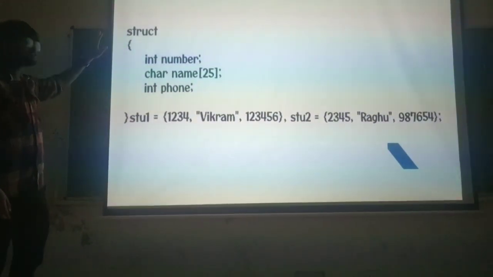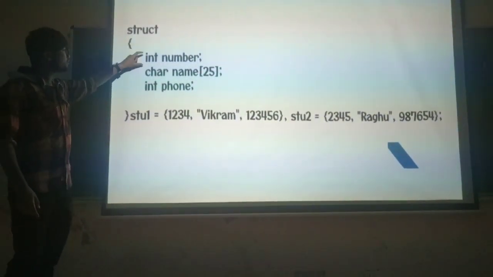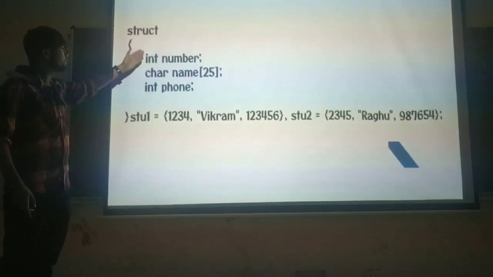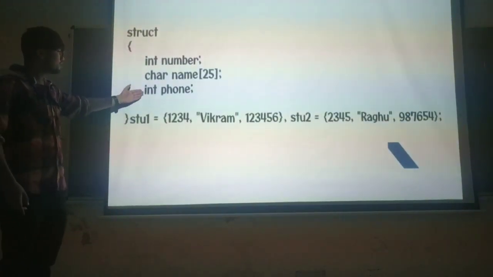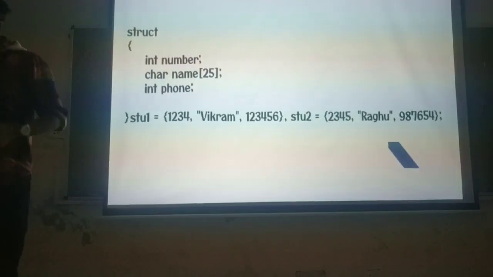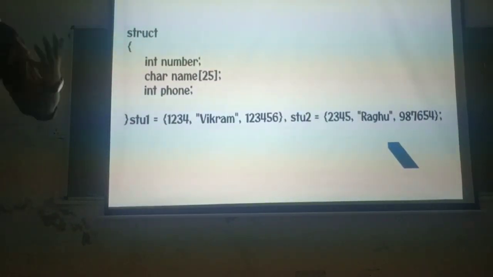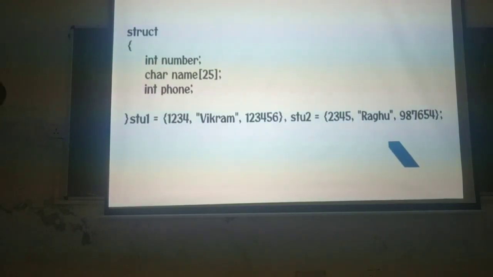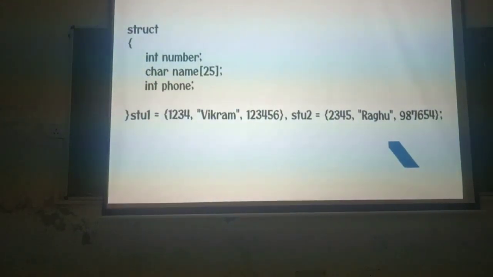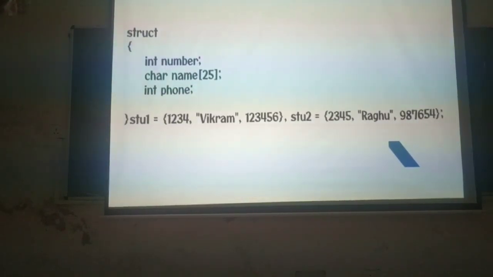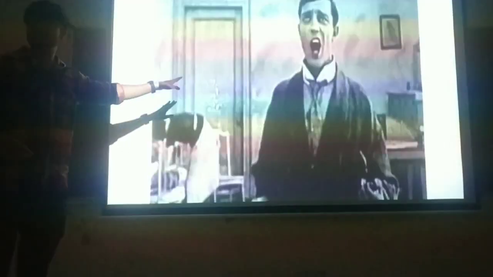In struct we have different basic data types inside it, like we can have integer, character, and float. Like we have some real life person, just like a student like me, I have a name, a roll number, or anything, then I have to store that in struct. So that's the end of prerequisite.